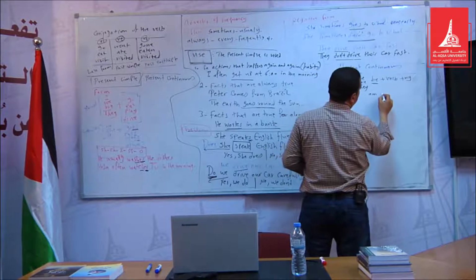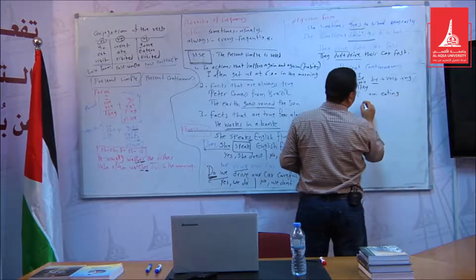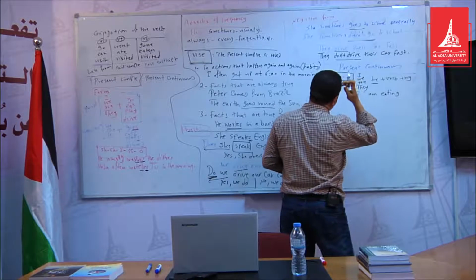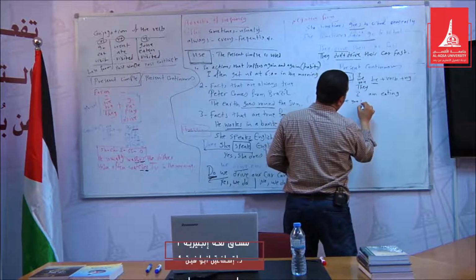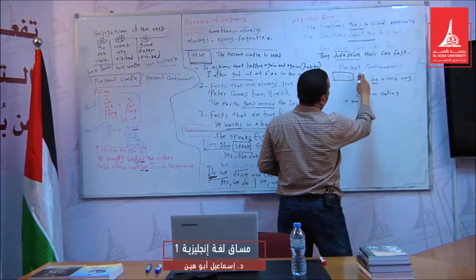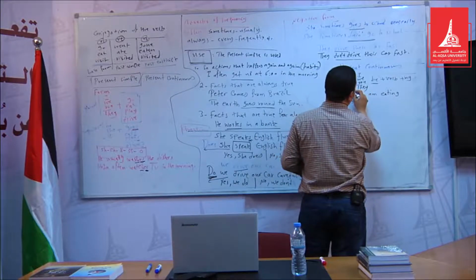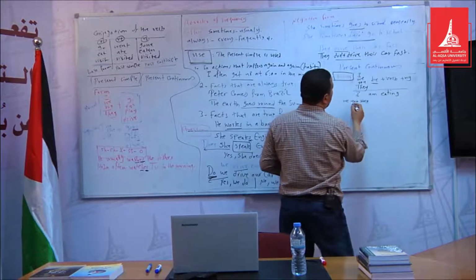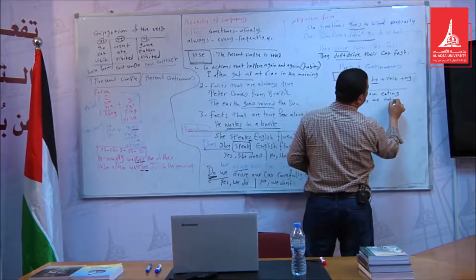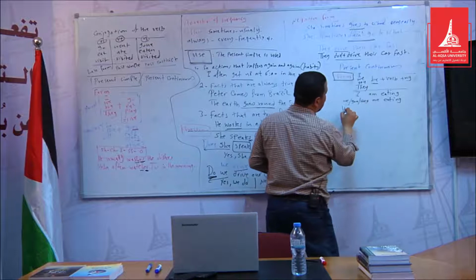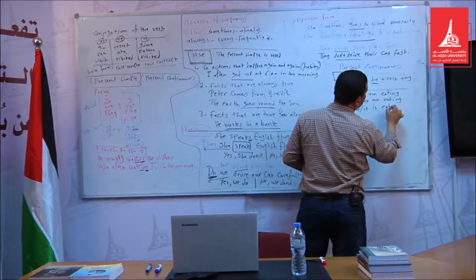I am eating. We, you, they are eating. He, she, it is eating. Of course, I, we, you, they, he, she, it is a bit different.